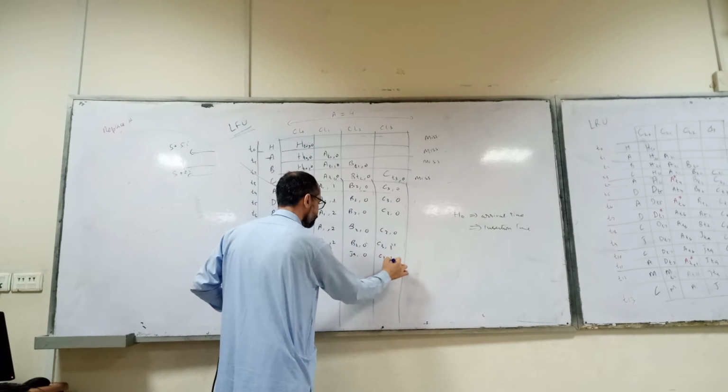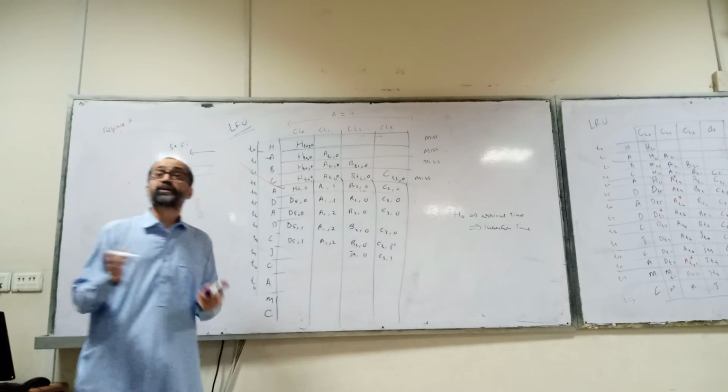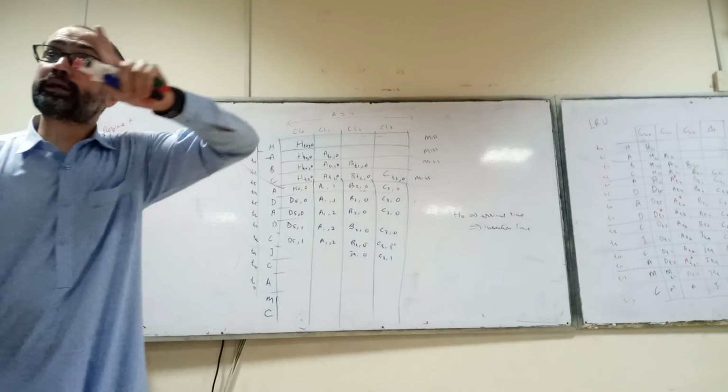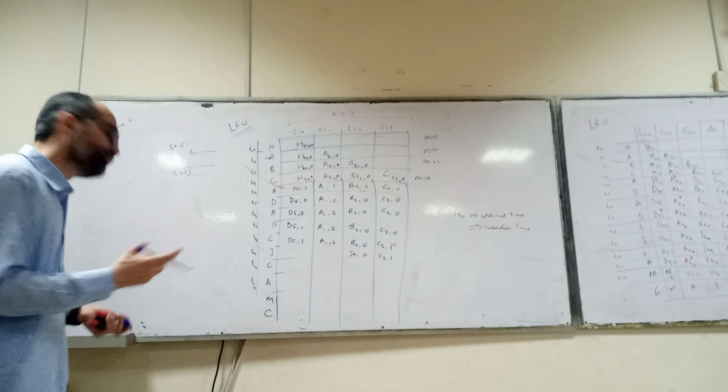So when the counters are the same, then we use FIFO for replacement. When the counts are not the same, we look at the counts; otherwise we kick out the oldest block. FIFO policy. Okay.